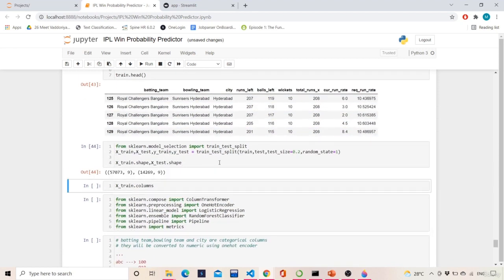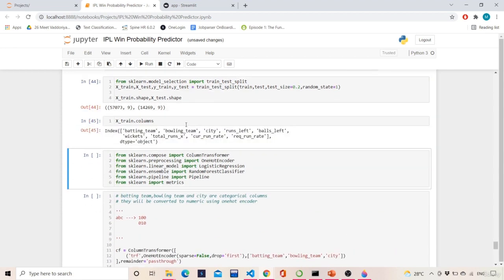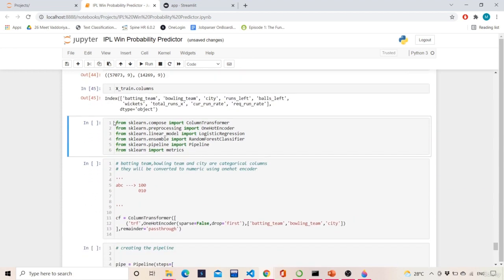Now we will split the training and testing dataset. We will see the training columns, copy all this, import all these libraries and execute it. From compose we import column transformer, which will take in the encoder we want, for example label encoder, one hot encoder, or sparse encoder, some kind of encoder required to convert categorical variables to numeric variables. We will import the one hot encoder and two algorithms, random forest classifier and logistic regression. You can import as many classifiers as you want on your own. Then we will import the pipeline and then metrics.